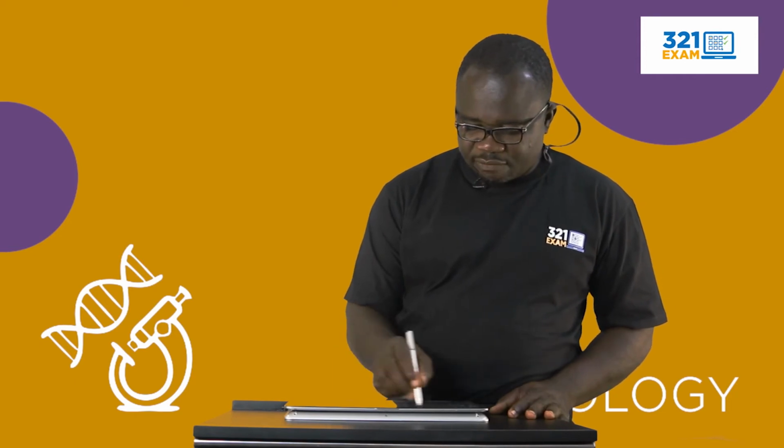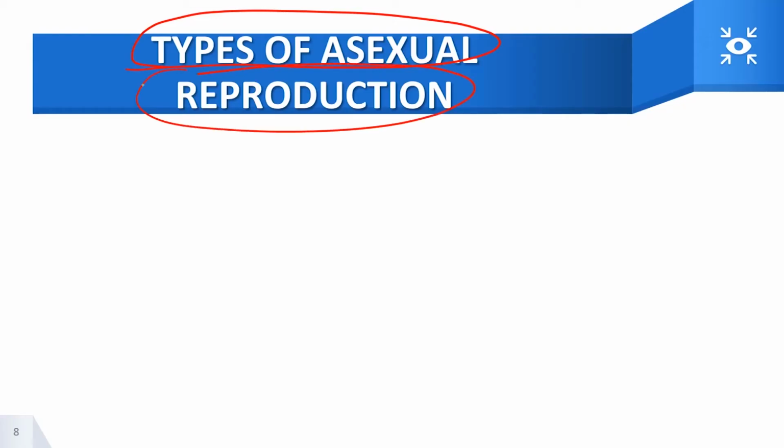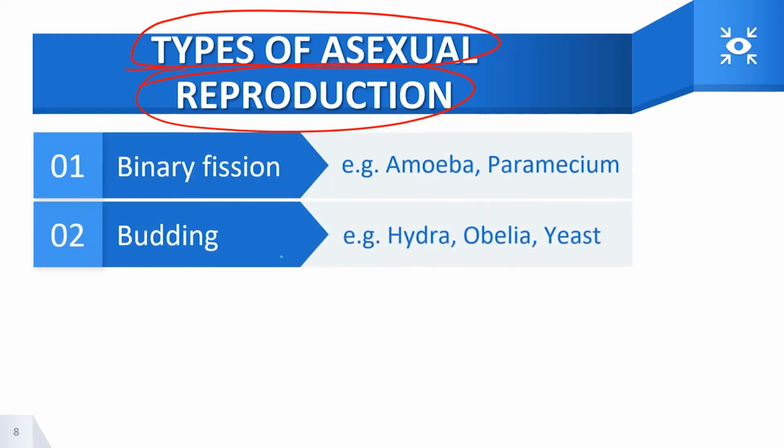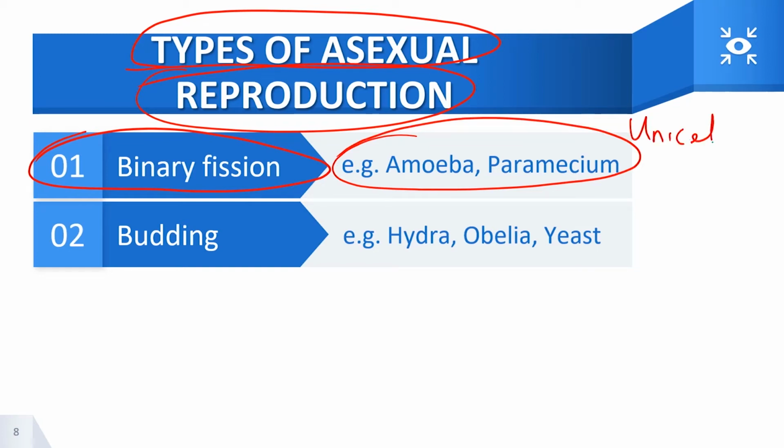So now let's take a look at some of the types of asexual reproduction, which of course I listed earlier. Number one, we have binary fission. Binary fission occurs in Amoeba. Amoeba and Paramecium are unicellular microorganisms.